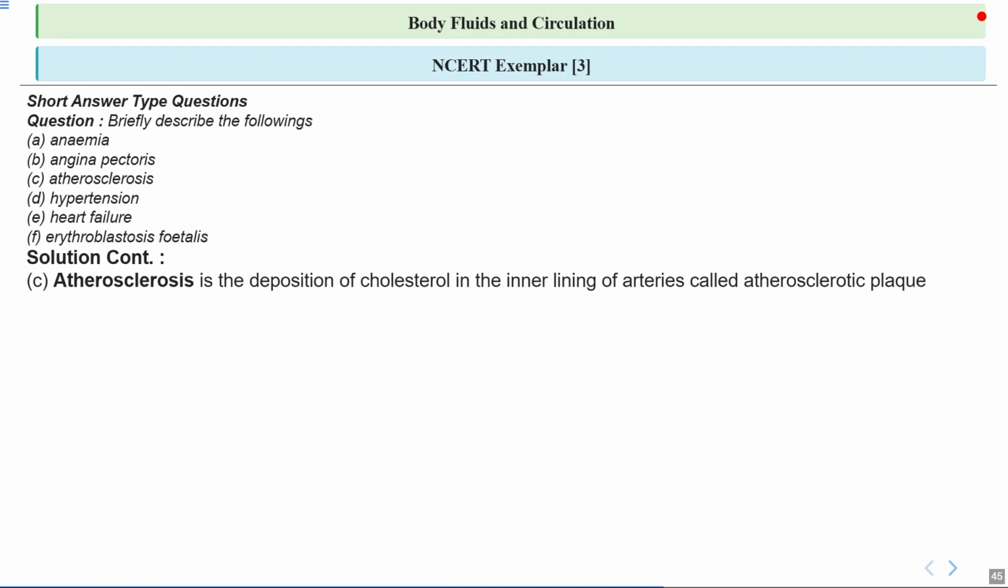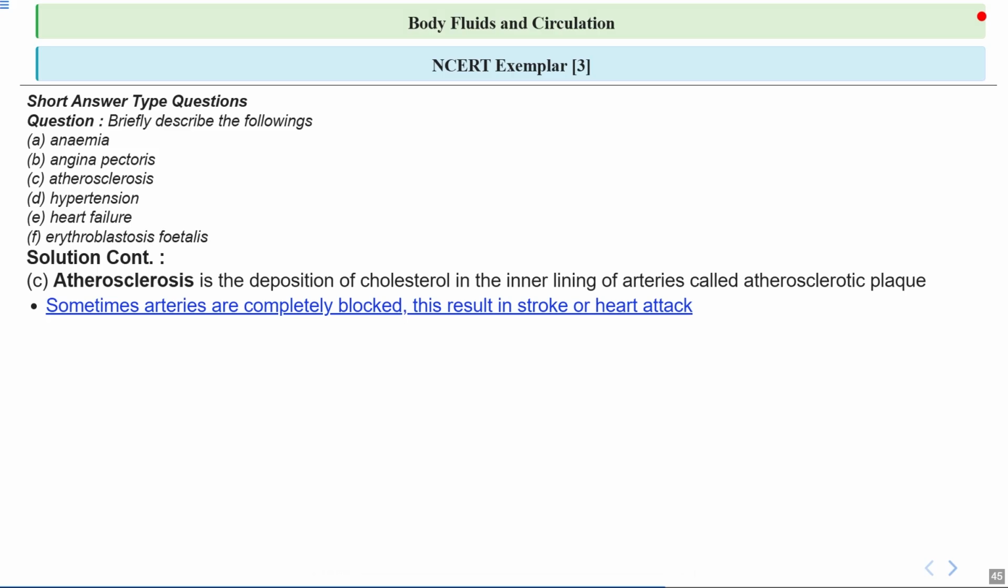Let's talk about atherosclerosis. This is when cholesterol builds up inside the walls of our arteries, forming what we call atherosclerotic plaques. You can imagine it like a pipe in our house getting clogged with grease over time, making it harder for water, or in this case, blood to flow smoothly. Sometimes these plaques can block the arteries completely. When that happens, it can stop blood from reaching important organs like the heart or brain, leading to heart attack or stroke. It's a bit like a traffic jam that blocks all the cars from getting through.